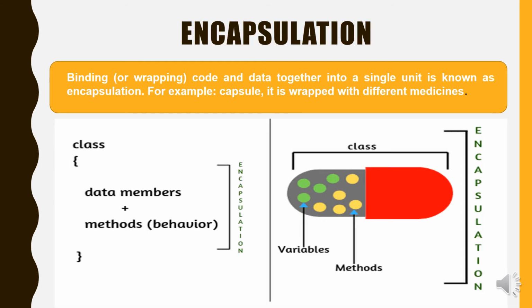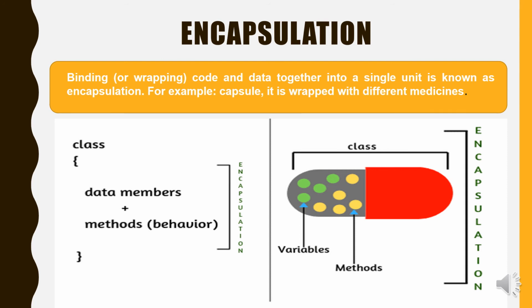Now, what is encapsulation? Basically, encapsulation means binding or wrapping the code and data together into a single unit. For example, a capsule is wrapped with different medicines. Here is an example of a class having data members and methods bound in it, so it is known as encapsulation.